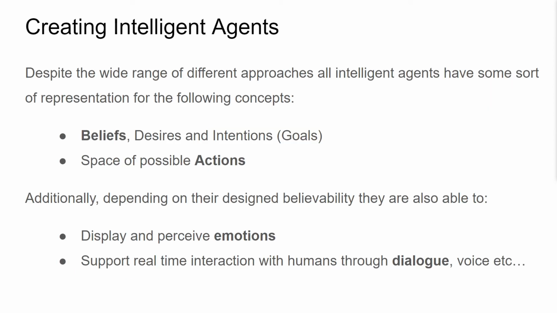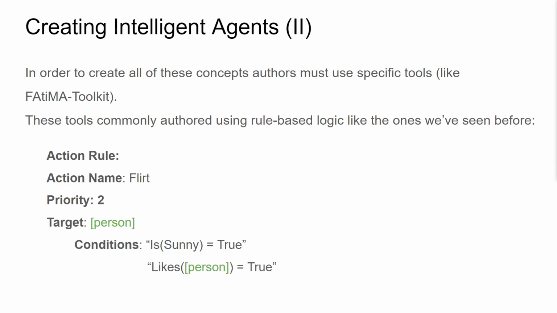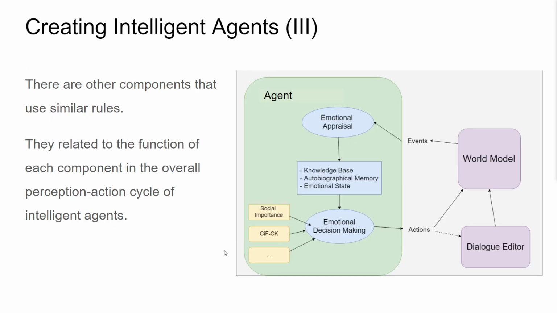So despite the wide range of different approaches, all intelligent agents have some sort of representation for the concepts that we've just discussed: beliefs, desires, and goals, actions and emotions, and finally dialogue, right? In order to create these concepts, there are many different agent modeling tools, which are tools that create these types of agents. However, most of them use this type of rule-based logic. Action name, flirt, priority 2, they have a target, they have these conditions. And then these conditions are evaluated against the agent's knowledge base, okay?